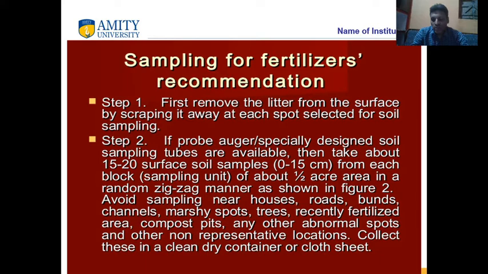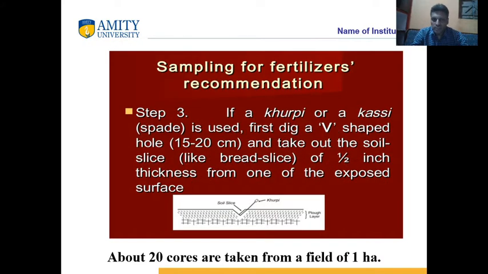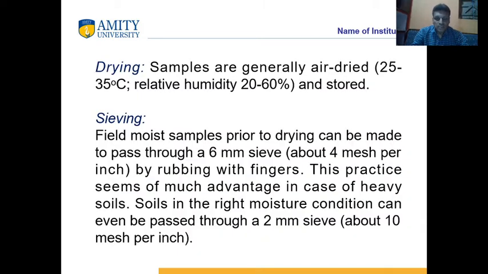For other different crops, the depth of soil samples varies. The slices are like bread slices, V-shaped, and half-inch slices are made up to a depth of 15 centimeter. These are the different processes.